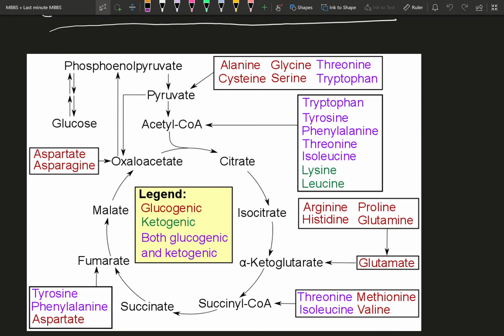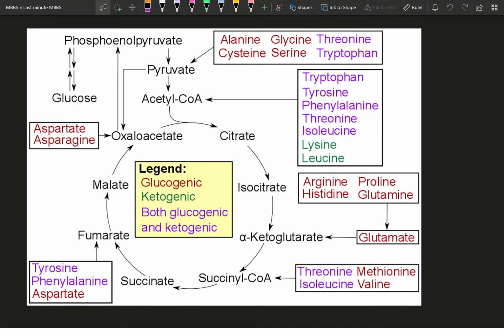So basically what is going to happen is that it's going to be used to make energy. Where does it go to make energy? The Krebs cycle or the citric acid cycle. Different amino acids enter the citric acid cycle at different points. Some of them form pyruvate and they are glucogenic and play a major role in gluconeogenesis. When there's a deficiency of glucose in our body, our liver synthesizes glucose from these substrates: alanine, cysteine, glycine, serine, threonine, and tryptophan. And all these amino acids can help in the production of glucose.